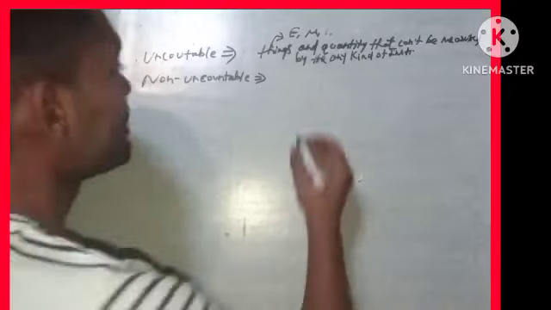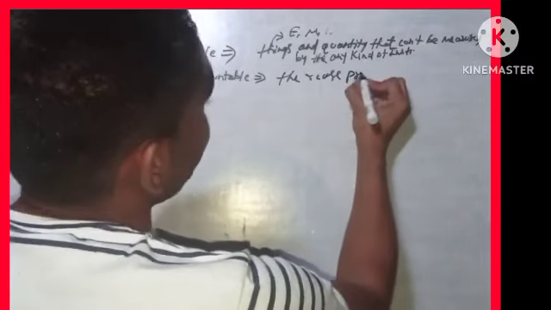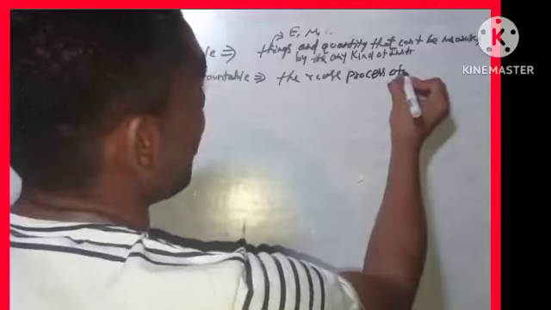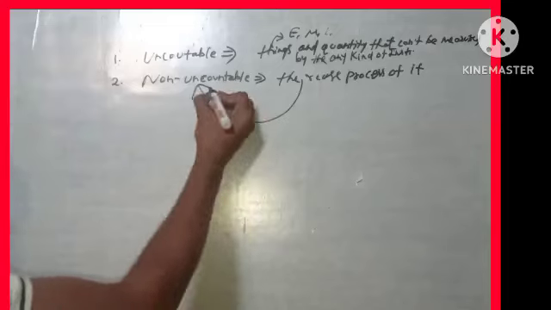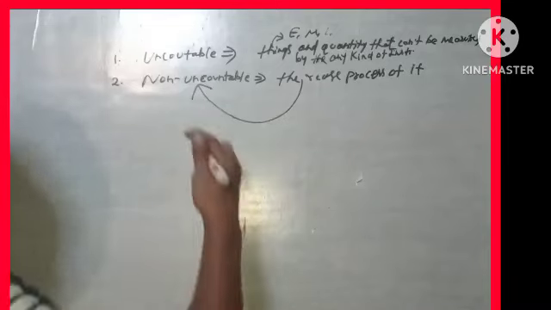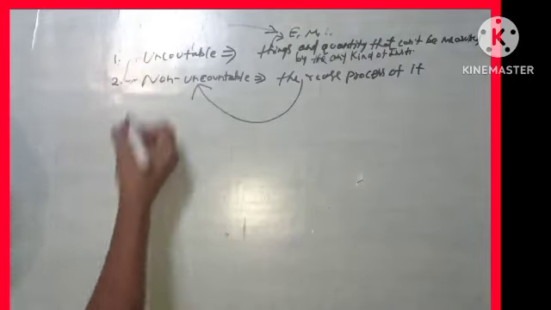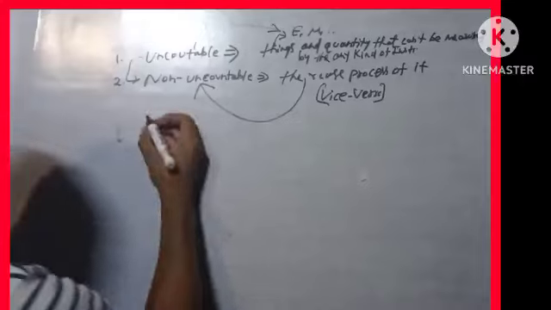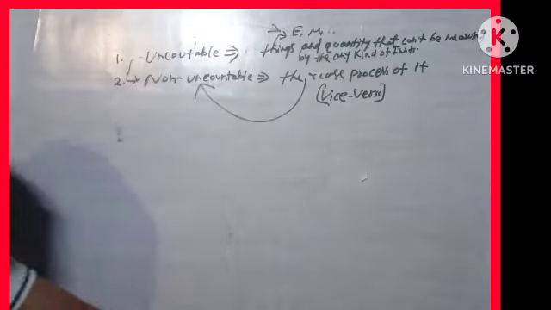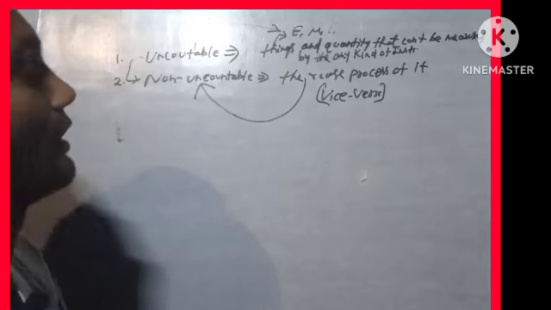And the reverse process of it goes the same for this, so it's vice versa for those. So for example, the countable and uncountable things and quantity cannot be measured by any kind of instrument.